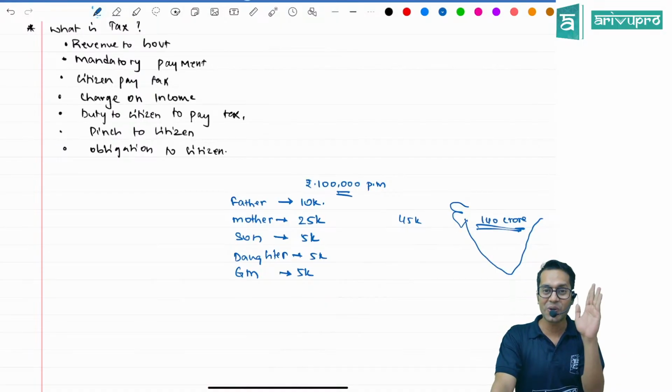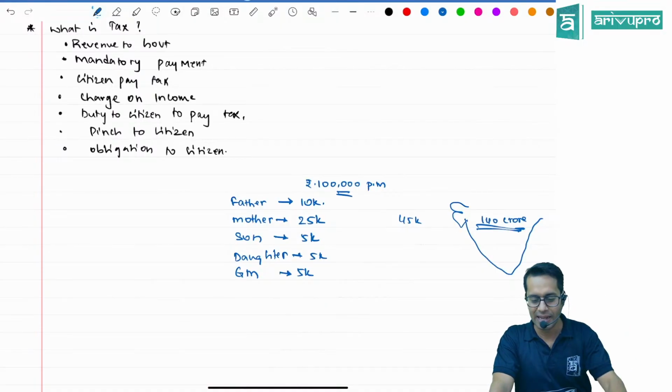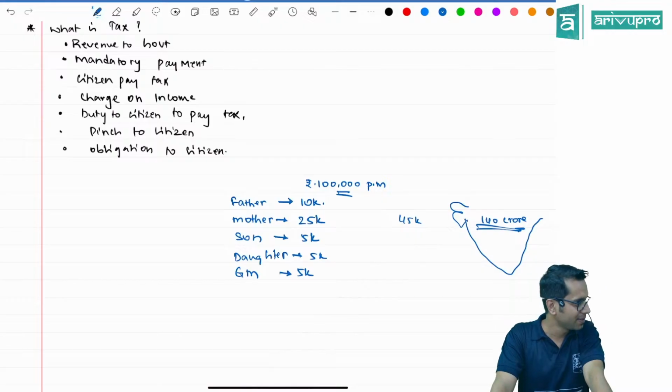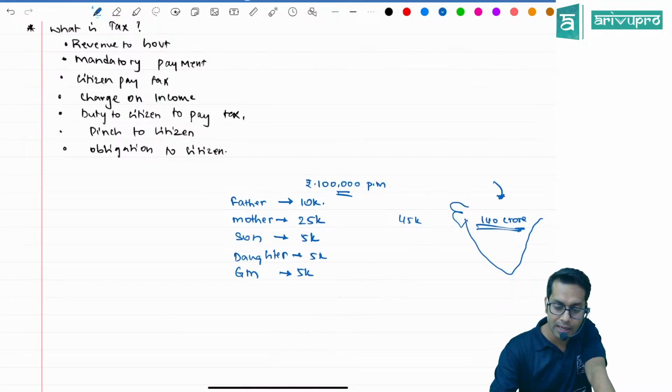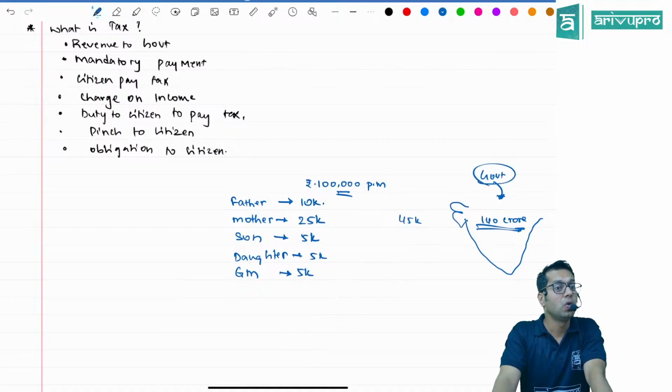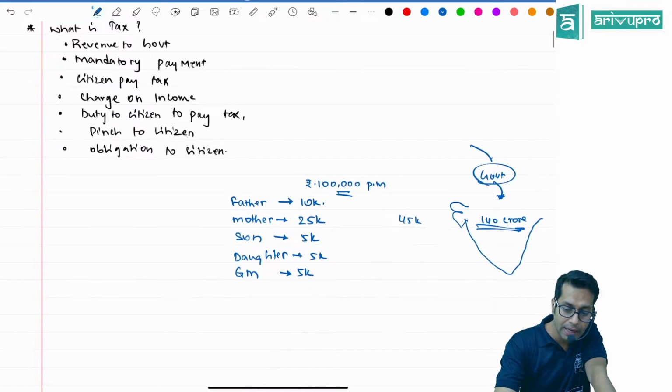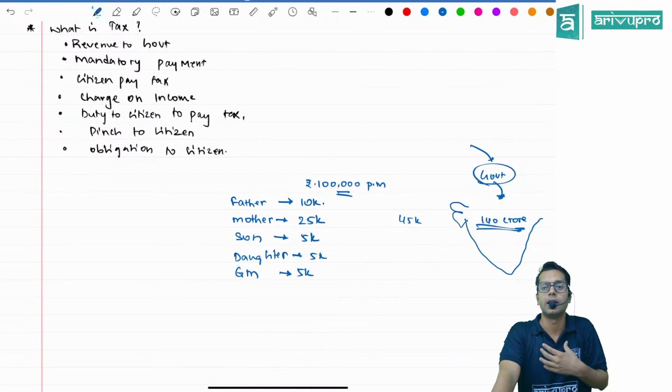Sir, 140 crore means we are talking about India. Please note, to run India also will need some money. Now, who is running India, sir? The government is running India, correct? Don't you think the government needs money to run India? The money which the government needs, that money the government is going to take from us.